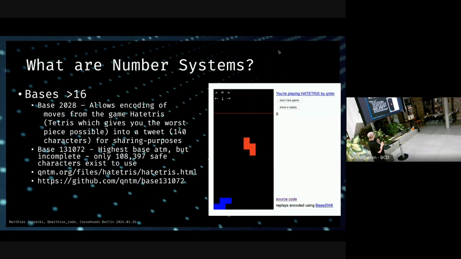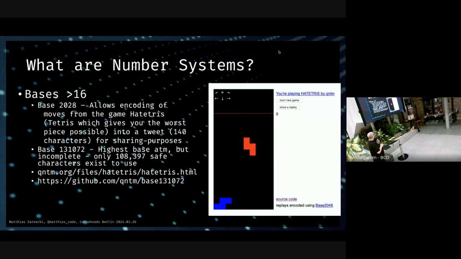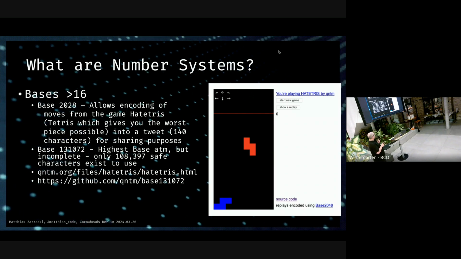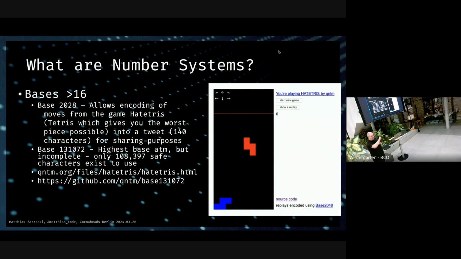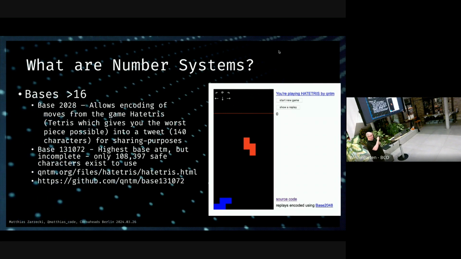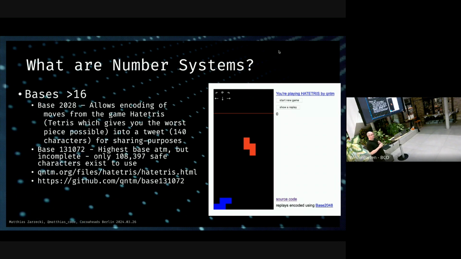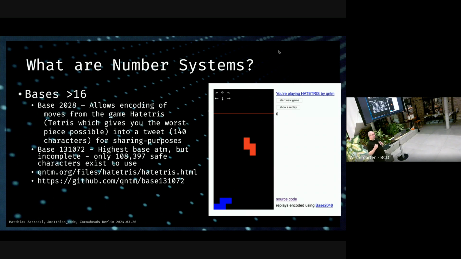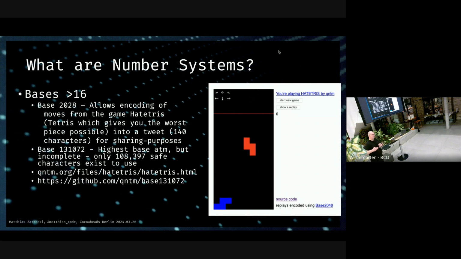There's base 248. I wrote this one wrong. I like this one here. This is made by web developer Quantum. He made a game called Hatris, and he wants to be able to share the moveset you did in one round with other people in a tweet. So Hatris is a Tetris game which always gives you the worst piece possible, and then you're supposed to share your painful journey with other people with it.